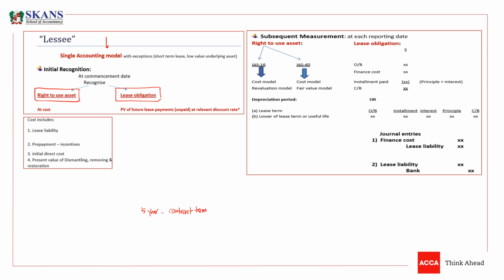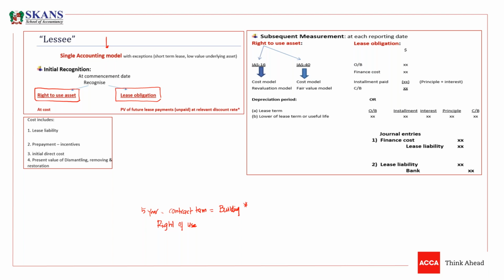So we can say that we have a right to use the asset. If we have a 5 year contract to use a building, the building is not our asset. The building doesn't belong to us.